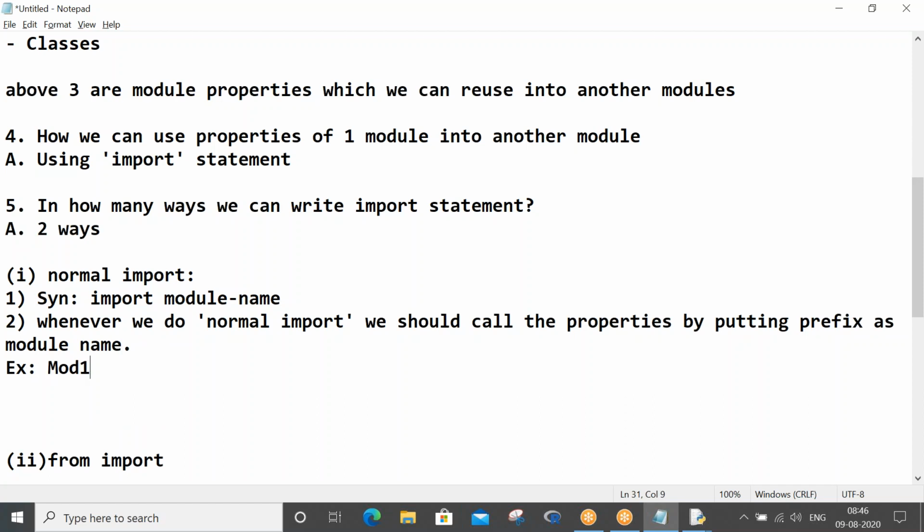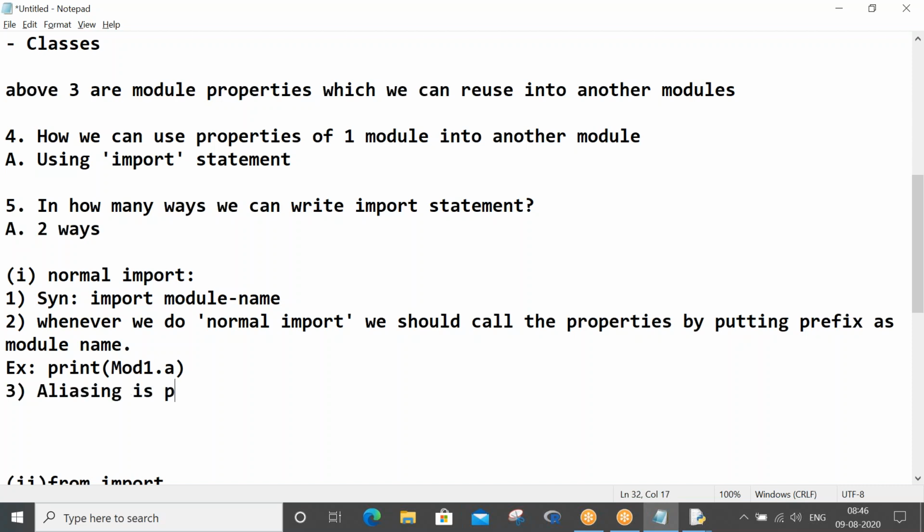So in our program, mod1.a. Okay, aliasing is possible in normal import.